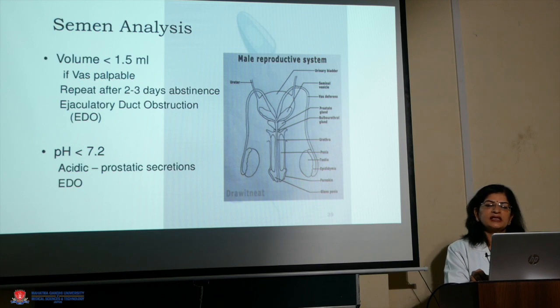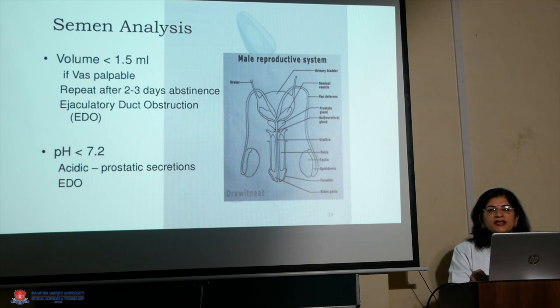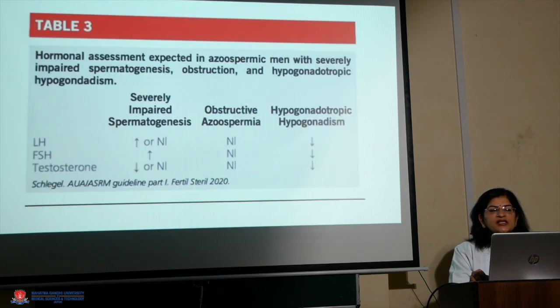Now in the semen analysis, what is important is the volume of semen. In case of obstructive azoospermia, it will be on the lower side, while in non-obstructive it will be normal. In obstructive azoospermia, the pH will be on the acidic side, because obstruction is normally at the level of the ejaculatory duct, and only prostatic secretions are present in the semen, which makes it acidic. So when there is obstruction, we are going to get lower volume and acidic pH.